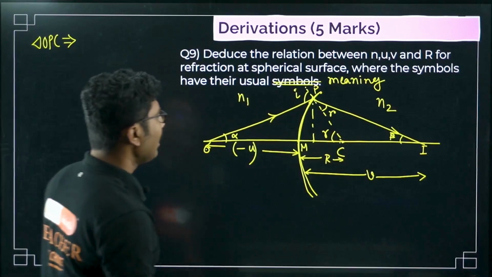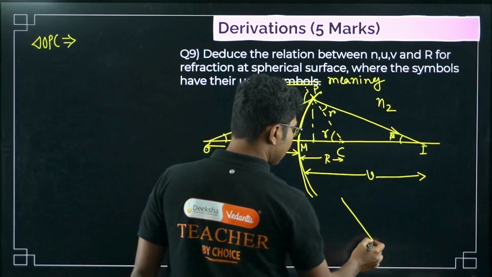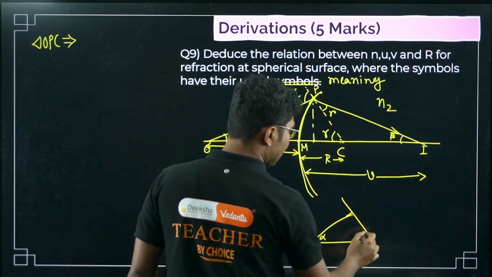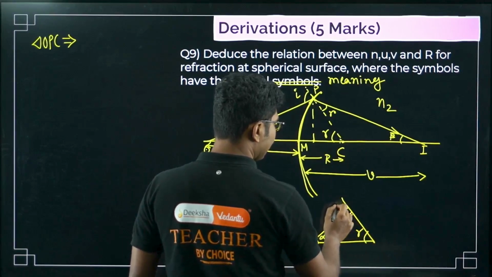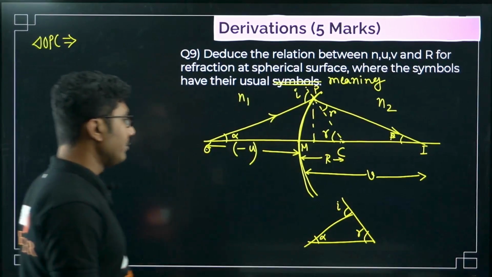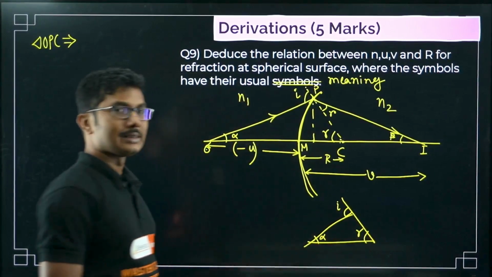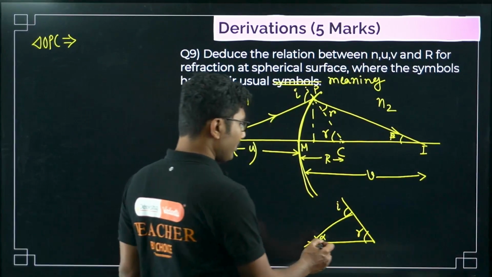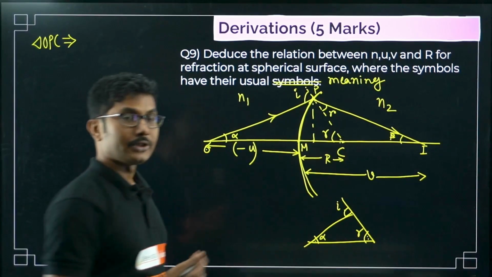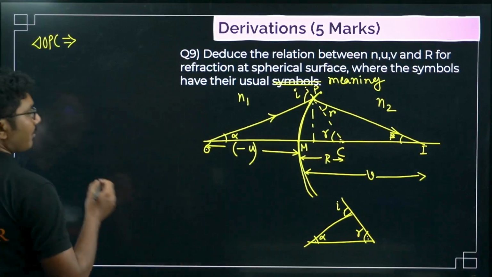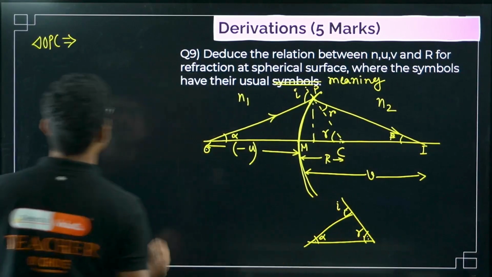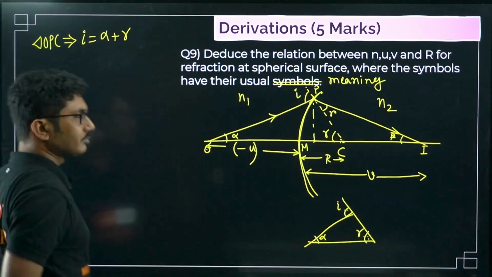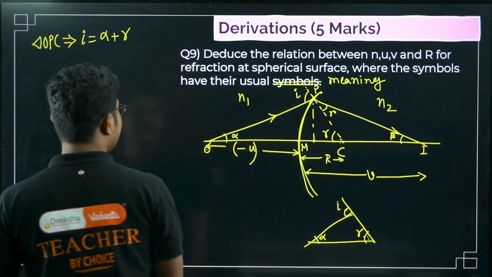From this triangle, this is our angle alpha, this angle is gamma, and this angle is I. Now we know that for a triangle, the sum of two internal angles equals the third opposite external angle. So alpha plus gamma equals I, or I equals alpha plus gamma. This is the first thing that we have noticed.